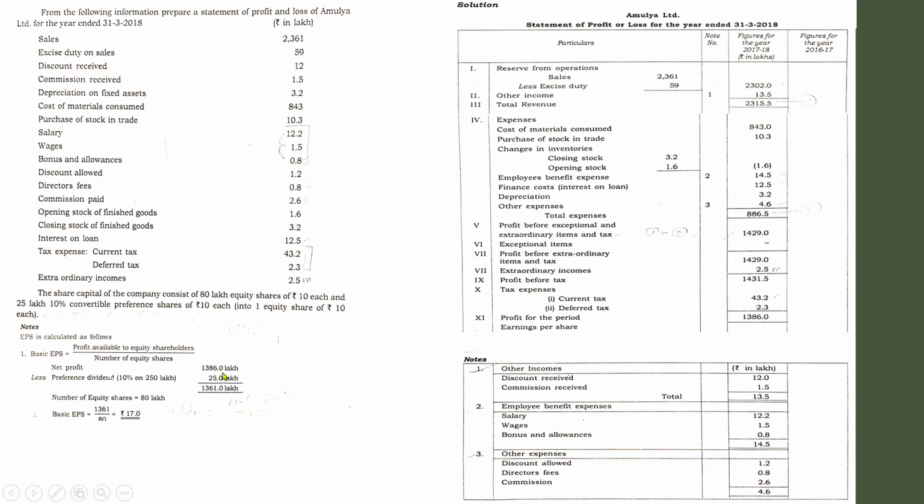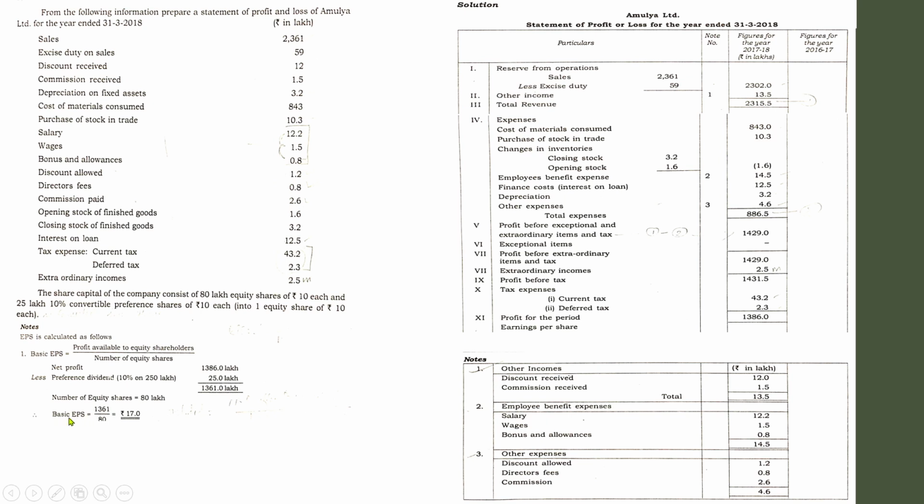So net profit 1386 minus 25 lakhs into 10 by 100. That means you will get 25 lakhs itself. So you have to deduct the 10%, because 10% is directly given, 10% on 250 lakhs, you will get 25 lakhs. Deduct the preference dividend, you will get the net profit available to equity shareholders.